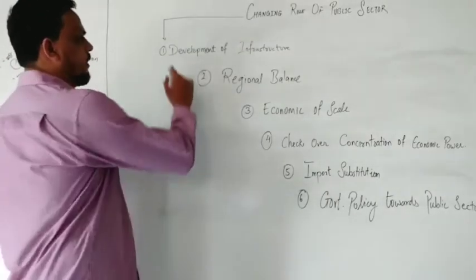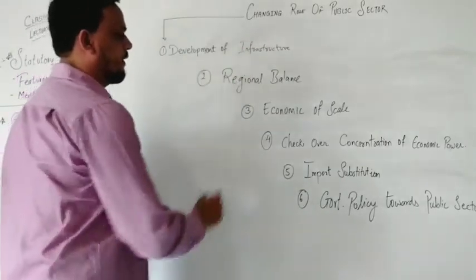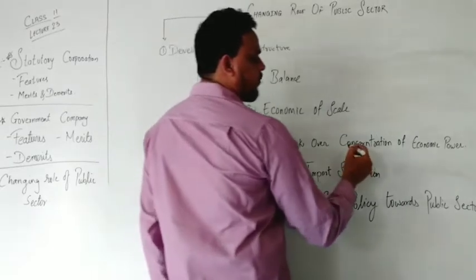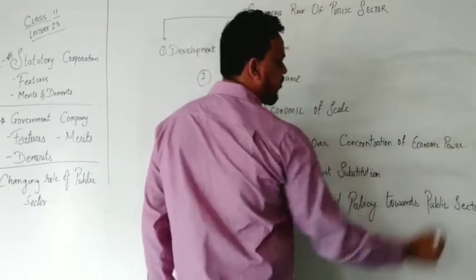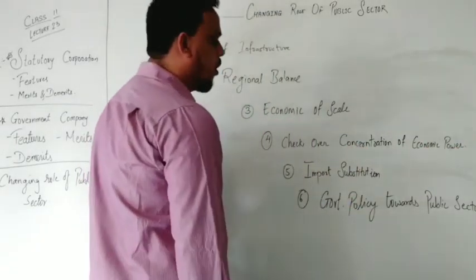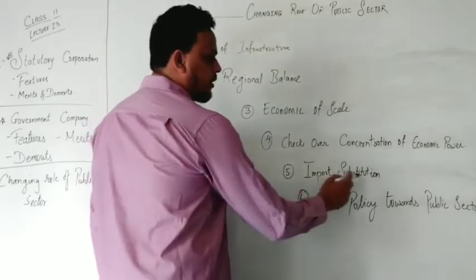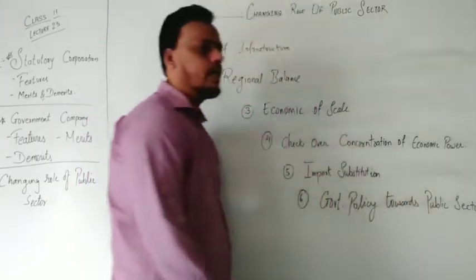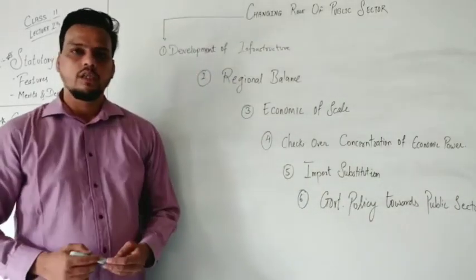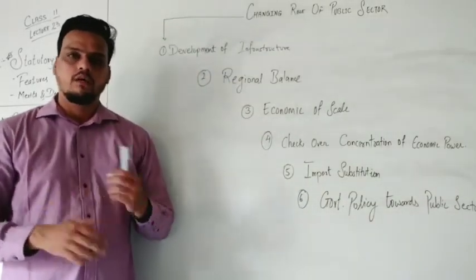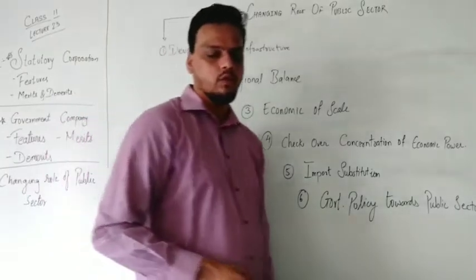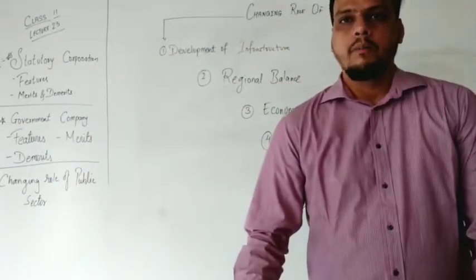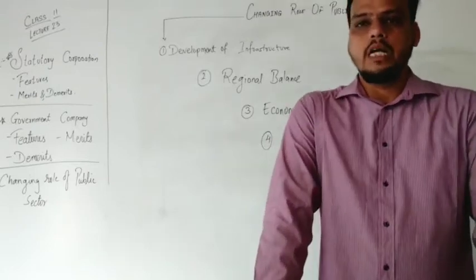Now we are going with the development of infrastructure, then regional balance, economies of scale, check over concentration of economic power, then import substitution, and government policies towards the public sector since 1991. These six topics are to be studied one by one. So let's begin with the changing role of the public sector. Why have these changes occurred?